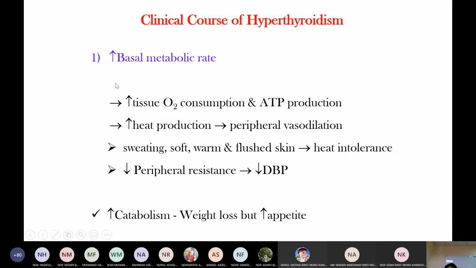Another effect is that increased basal metabolic rate causes heat production. This heat production causes vasodilation. Vasodilation leads to reduced diastolic blood pressure and heat intolerance. So the primary cause is increased basal metabolic rate, which causes increased catabolism and increased heat production.